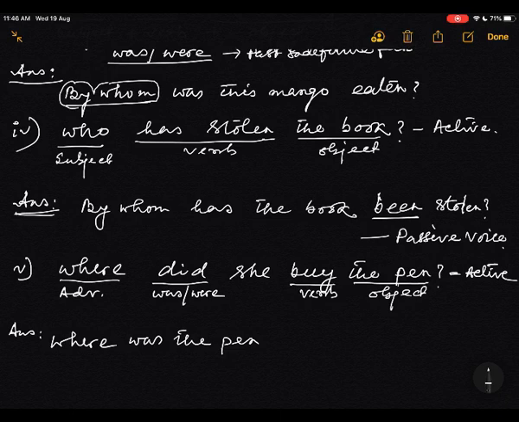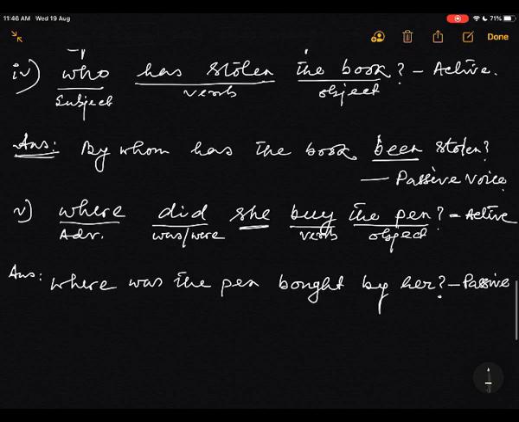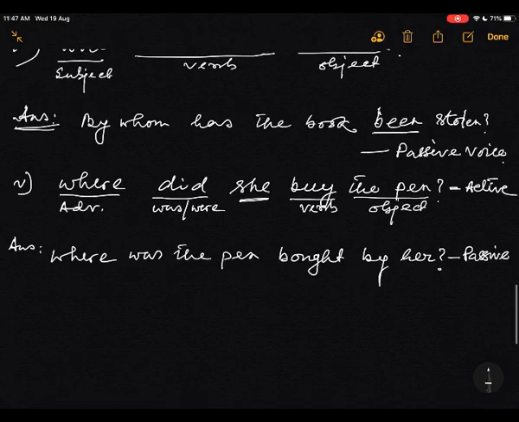Now past participle of the verb buy: bought. Where was the pen bought? By he, sorry, she. She is the subject. It will be her, by her. This is passive. How is it? Interesting. Very, very interesting. Give your mind, you will enjoy it.